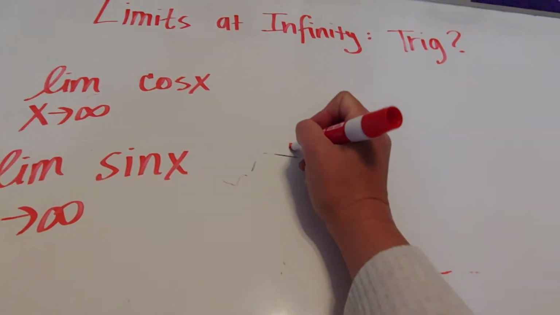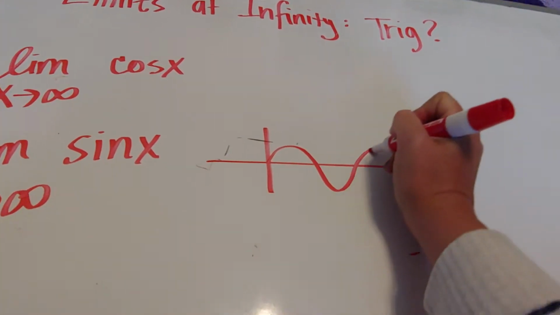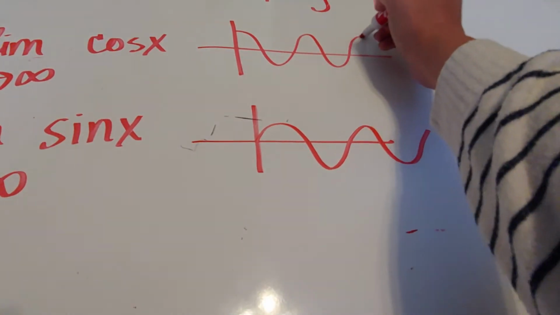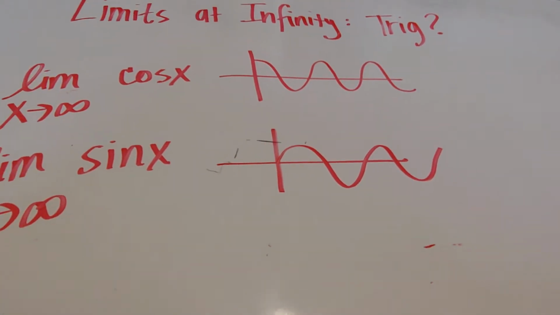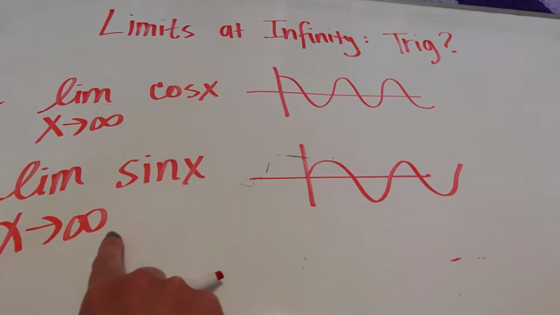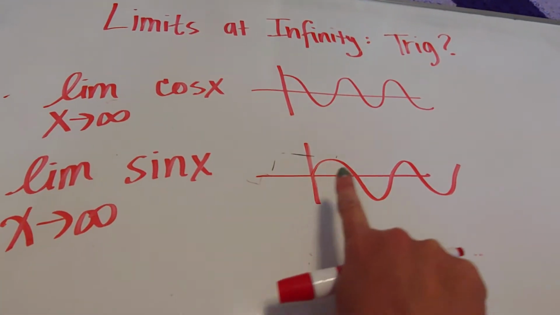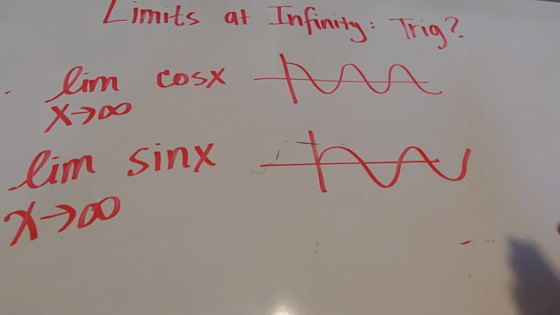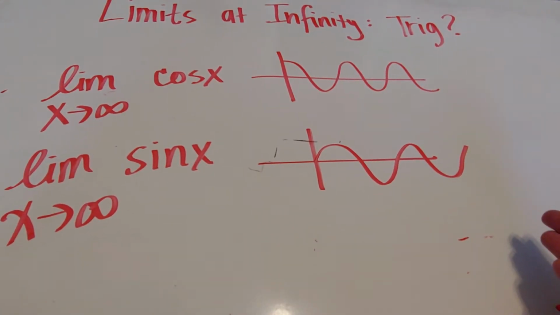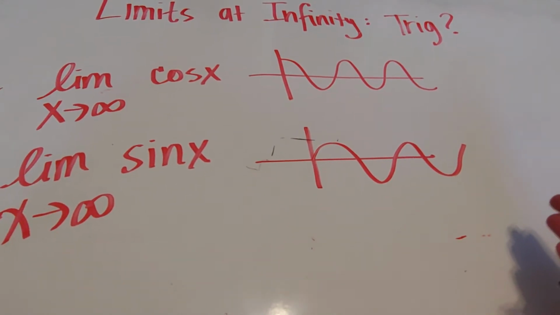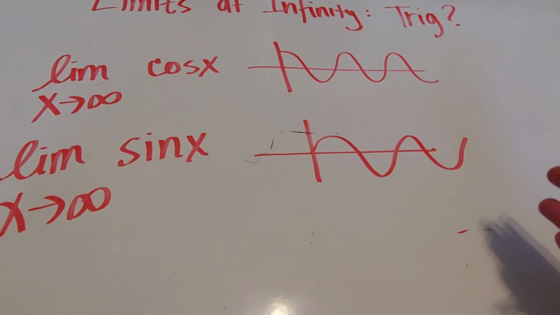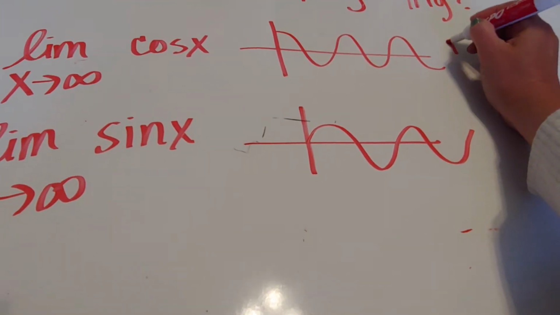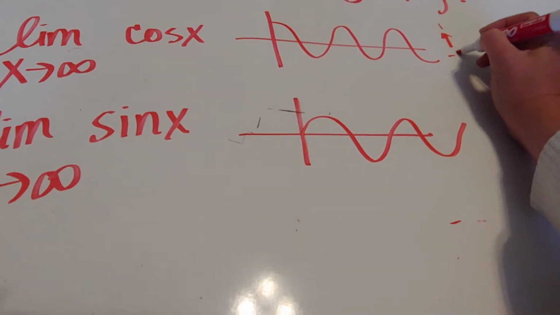However, sine and cosine go on and on and on forever, right? So what's happening when we ask about infinite limits is I'm going to walk on this graph forever. What y value do I level off at or do I blow up? And here we're kind of doing neither, right? I'm not blowing up to infinity or negative infinity. I'm not leveling off to one number. I'm bouncing forever between 1 and negative 1.